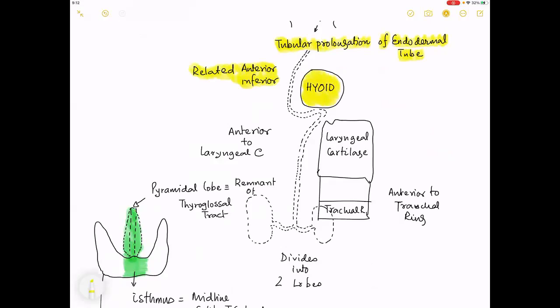It is anterior and inferior. Then what is the next structure in front? The laryngeal cartilage. It is anterior to the laryngeal cartilage.